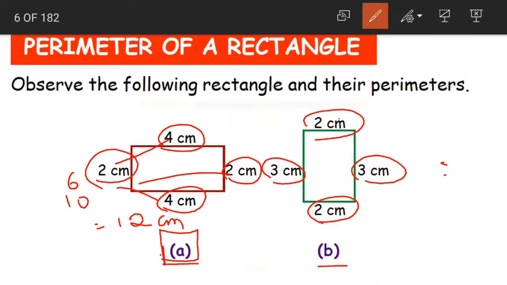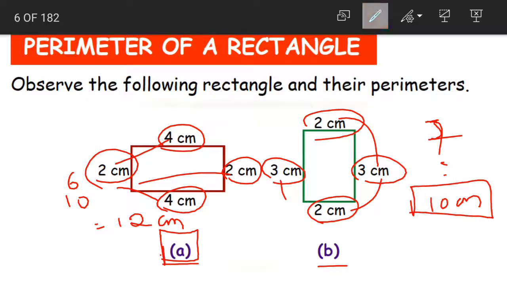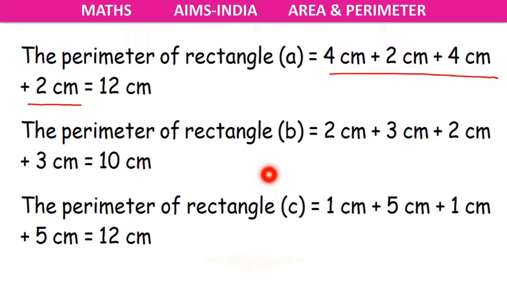We have to add all these together. 2 plus 3, 5. 5 plus 2, 7. 7 plus 3, 10. The total perimeter of rectangle B is 10 centimeters. Let us check. Yes, it is 10 centimeters.